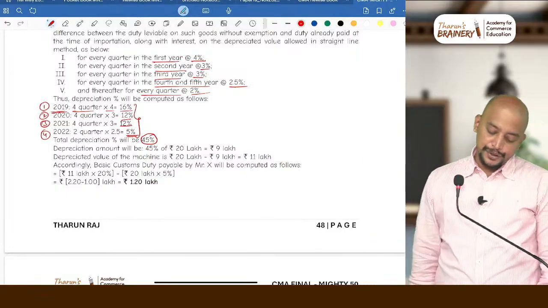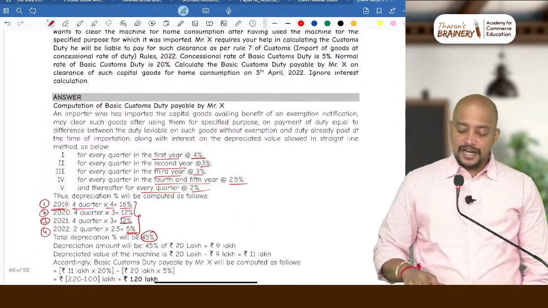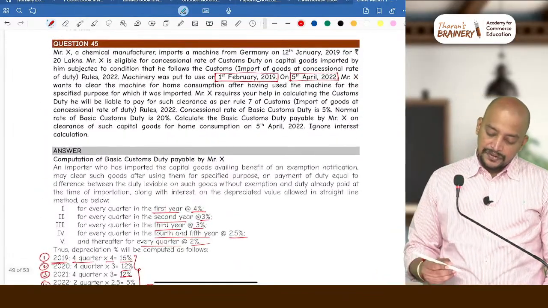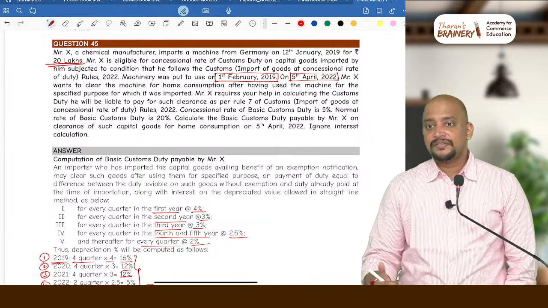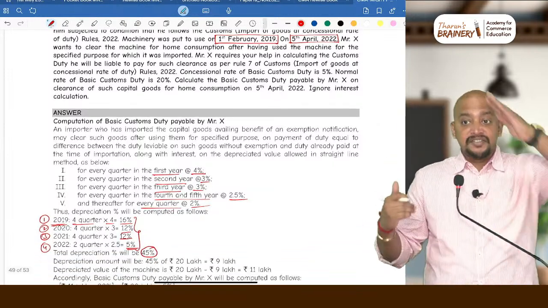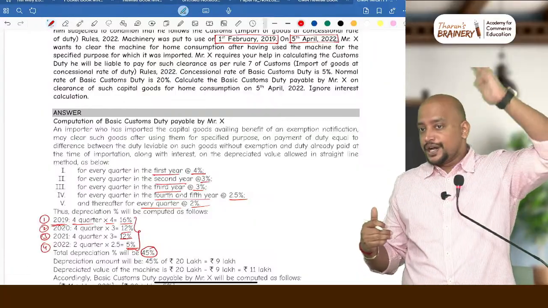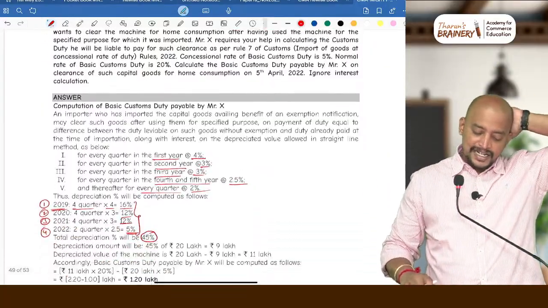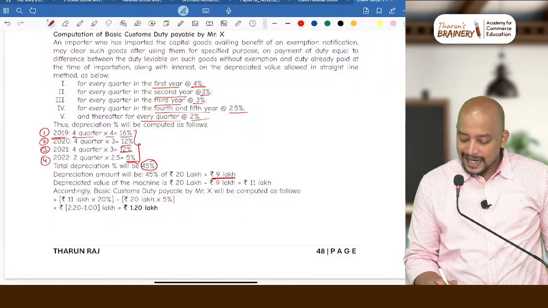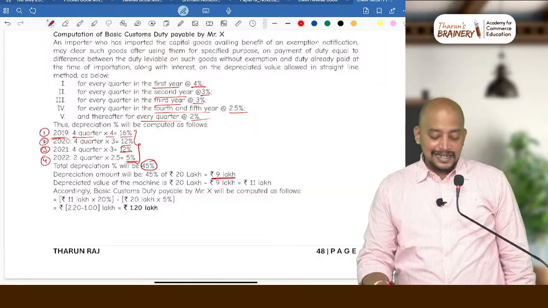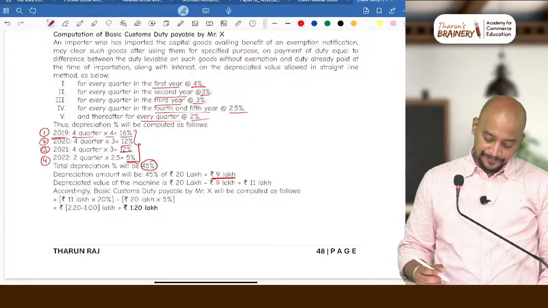So what we need to do is that first we need to see the value of the capital goods. What is the value of the capital goods imported? 20 lakhs. What is its depreciable value? Minus 45%. See, 45% is depreciation. You reduce it. So therefore 20 lakhs minus 45%, how much it comes to? 9 lakhs will be taken as the depreciable value.